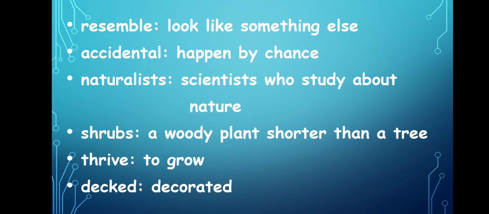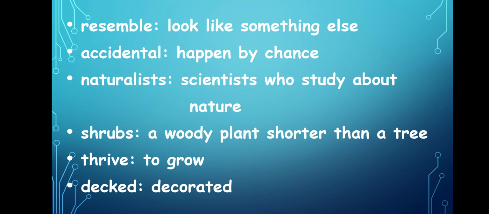So what this paragraph says is, we find that there are leaves and flowers which can be of different shapes and different sizes. Some of them resemble or look like flies or butterflies. For example, if a butterfly comes and sits on a plant, and the butterfly and the leaves or flowers have the same color or the same shape, we cannot understand which one is the butterfly and which one is the flower or a leaf until we touch them.